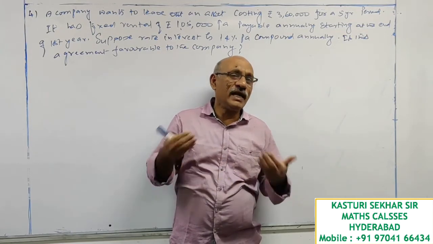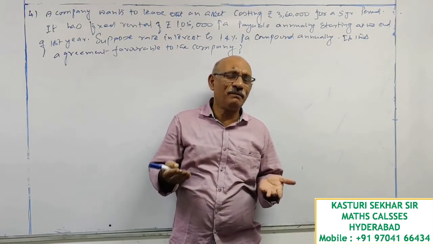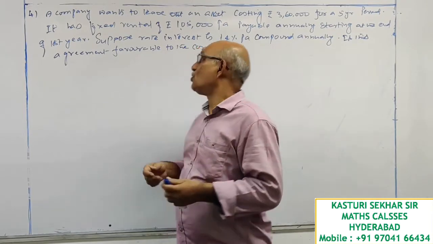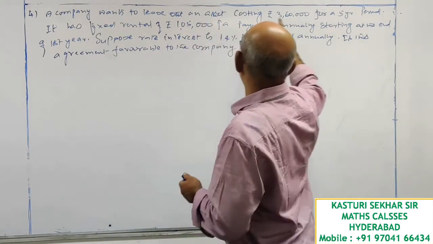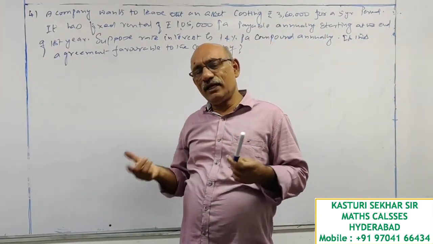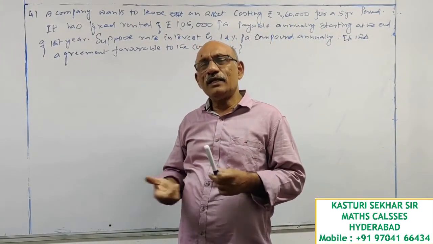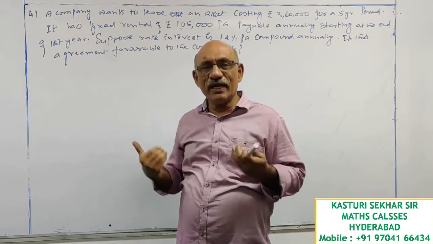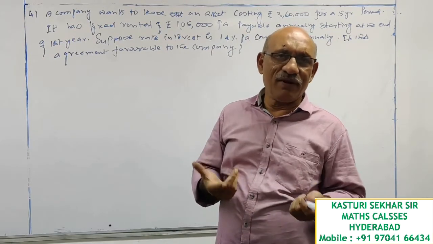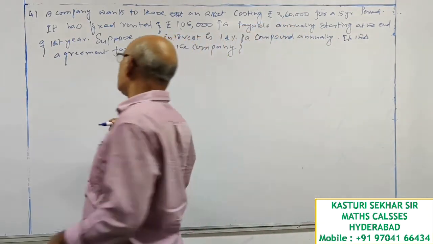That is, the rent receivable should be preferably greater than market value. Here also, cost of the asset is given 3,60,000. When I give this asset for rent, whatever inflow I am expecting should be greater than 3,60,000, then I prefer to give it for rent.